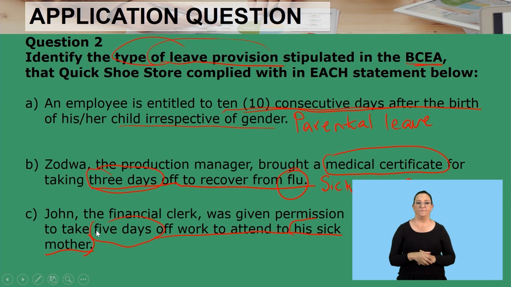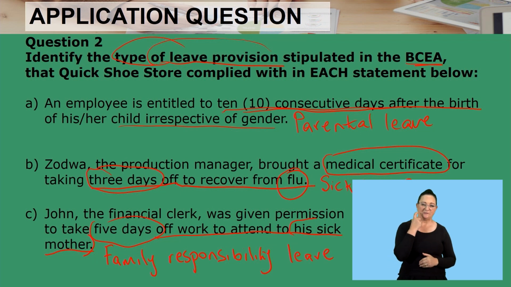That's correct. That is your family responsibility leave. Can you see how simple this is? You just need to identify the keywords and put them in context, then voila, you are good to go. Right, let's move on to the next question.